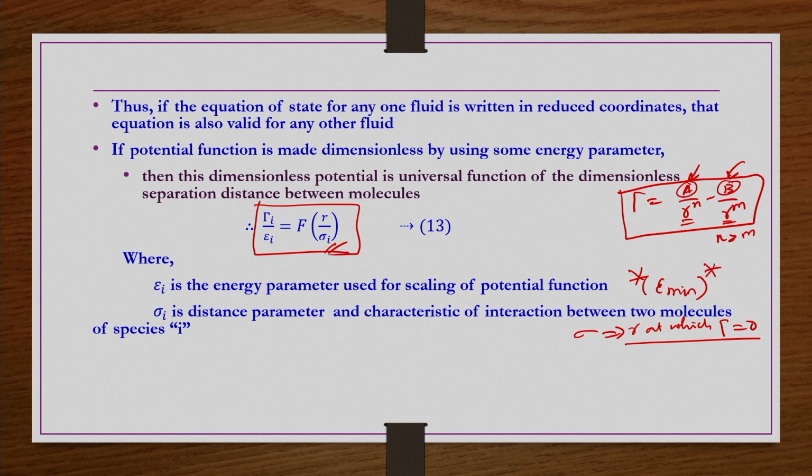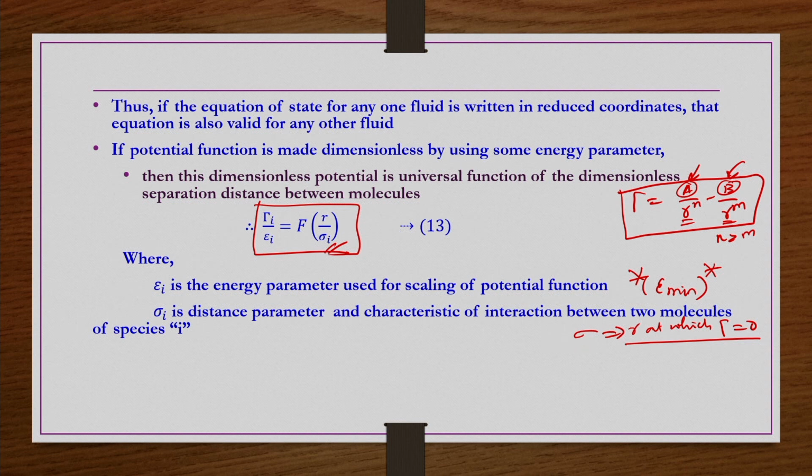Mostly, that collision diameter is the sigma at which the intermolecular potential becomes 0 after overcoming the repulsive forces and before developing the attractive forces. At the point where this gamma becomes 0, that separation distance is known as sigma.